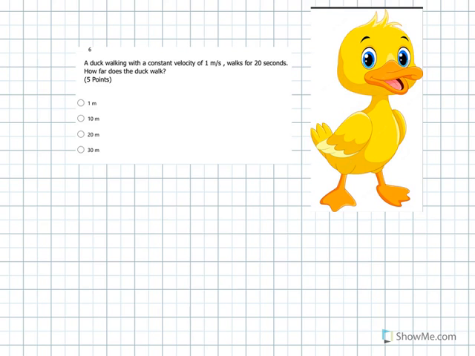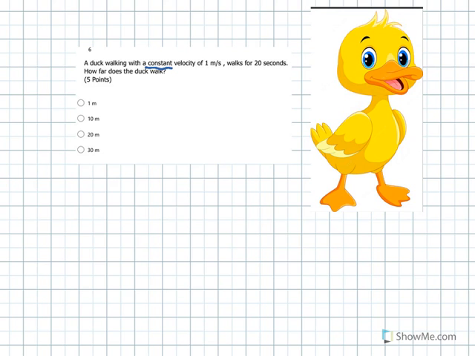Well, let's see. First, constant velocity. That means the duck is not speeding up or slowing down. He's cruising with a constant speed of 1 meter per second. So if he does that for 20 seconds, he'll end up walking 20 meters. But if you want the official equation-wise solution here, we can always do that. Check it out. Let's write down everything we know.